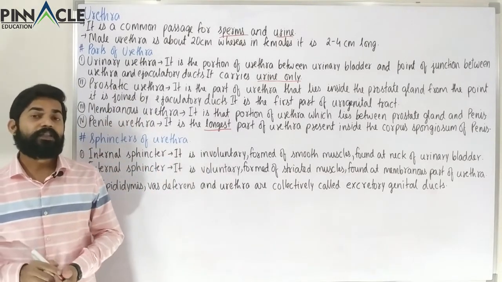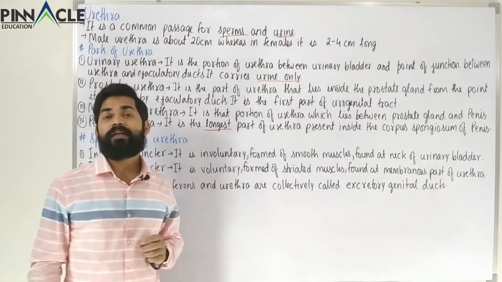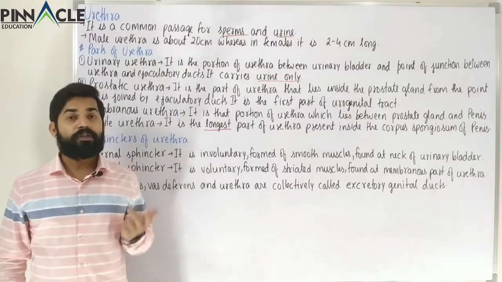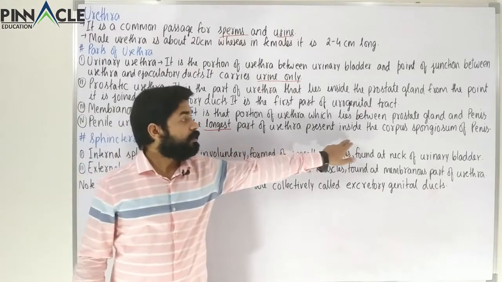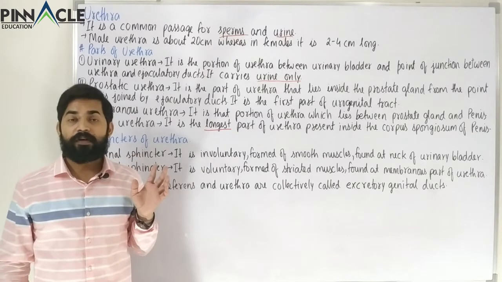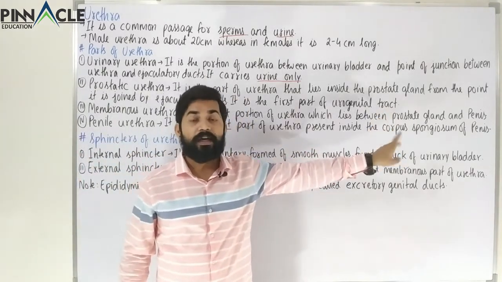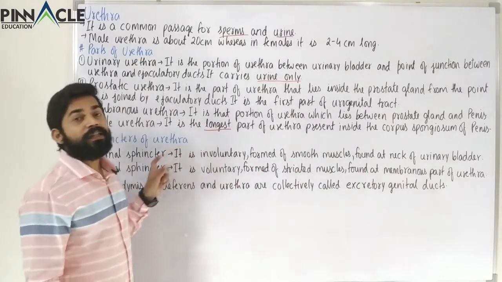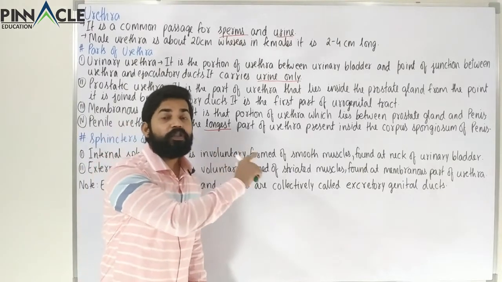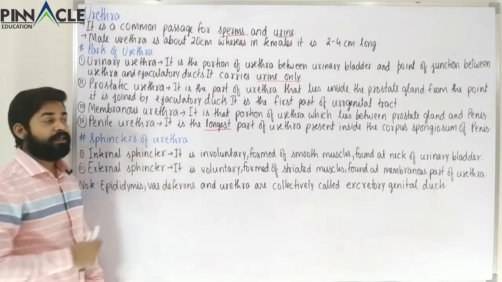So in that penis part, we are going to see that the penis is composed of three bundles of erectile tissue, which are called the corpus cavernosa and corpus spongiosum. The urethra is inside the corpus spongiosum, not inside the corpus cavernosa. So we are going to study corpus spongiosum and corpus cavernosa in the penis part. This urethra that is inside the penis is inside the corpus spongiosum part of the penis, not the other two bundles, which we are going to study later in this class.